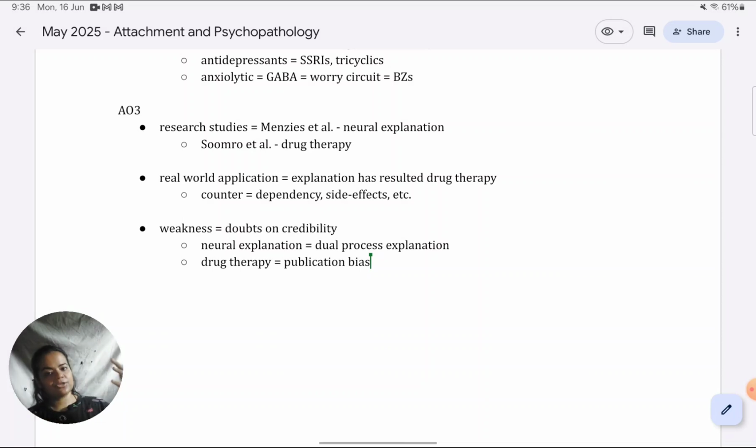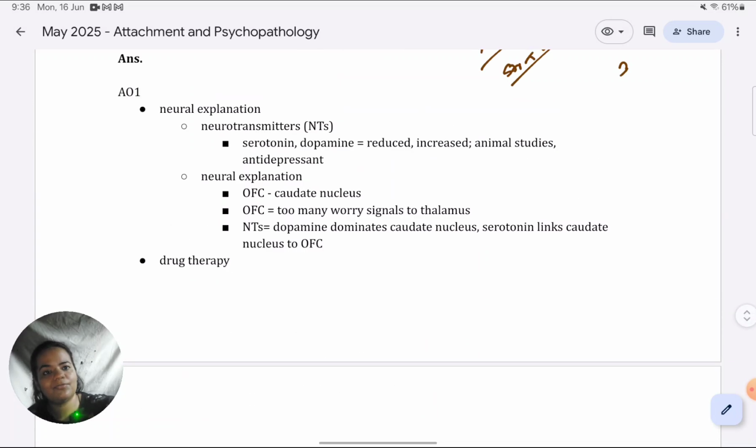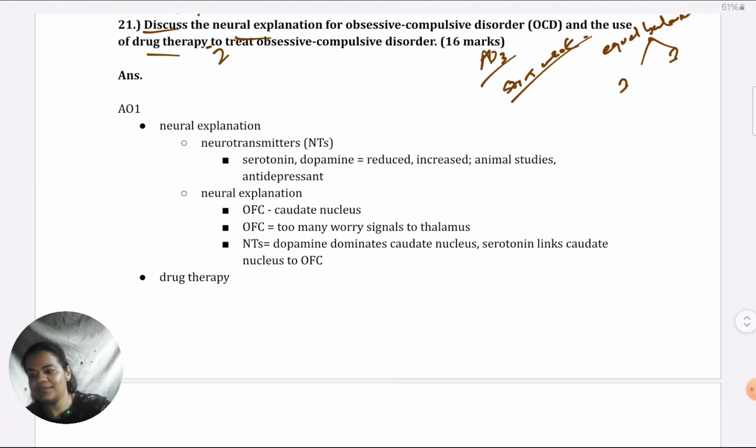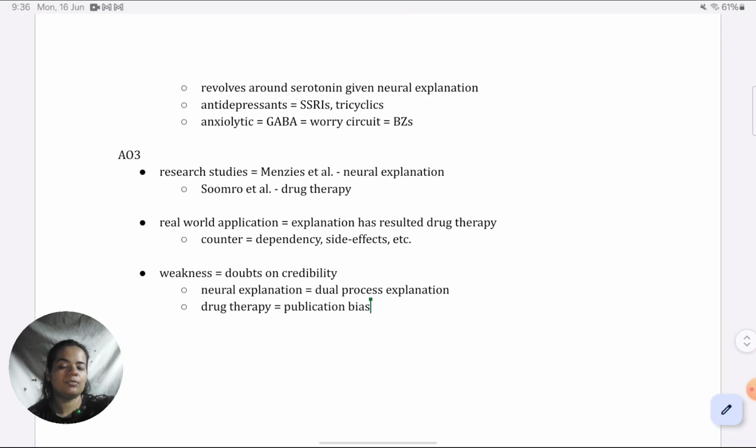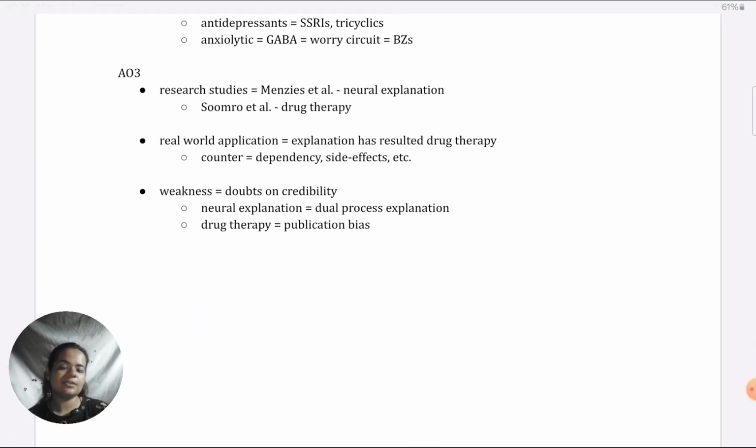Earlier, we mentioned in AO1 that some of the reason why we believe serotonin is playing a role in OCD is because of what the drug studies, the antidepressant studies, had found. Now, if the antidepressant studies themselves are biased, they are not meritorious because they have been sponsored, and their results might not be as valid as they seem. That means even the explanation gets falsified because of that. Right? So that becomes very problematic. It is falsifying both the explanation as well as the therapy, or at least it's casting doubt on both. So that would be a weakness point that I could take.